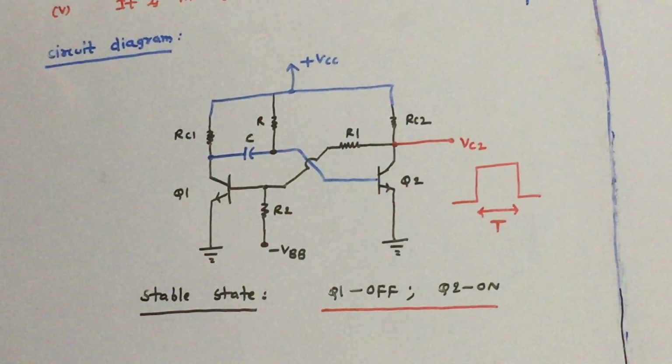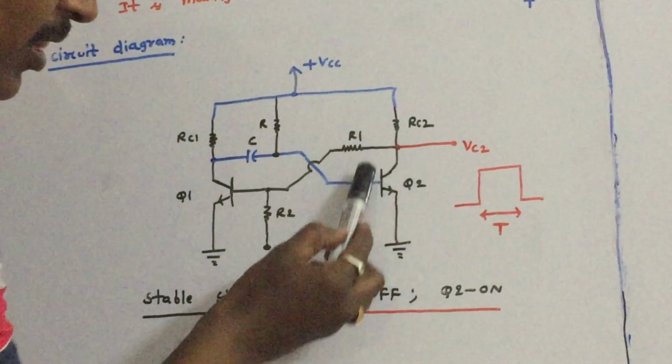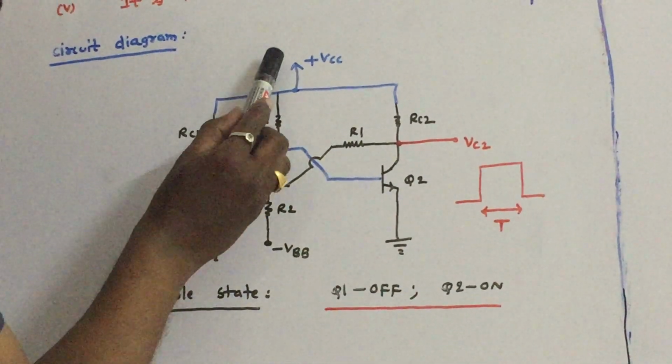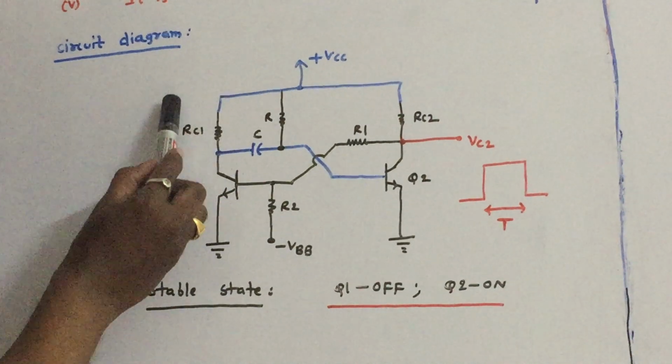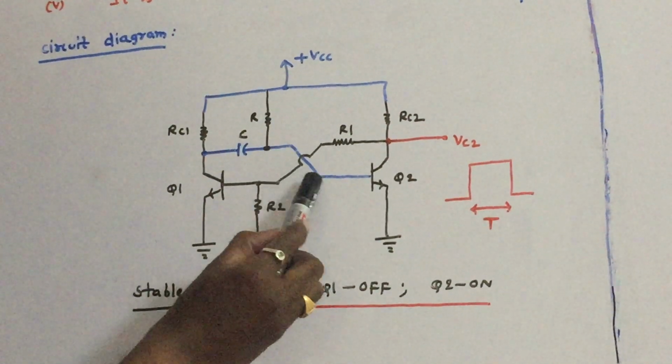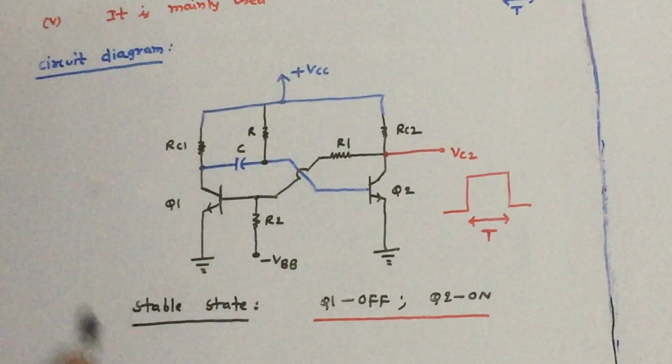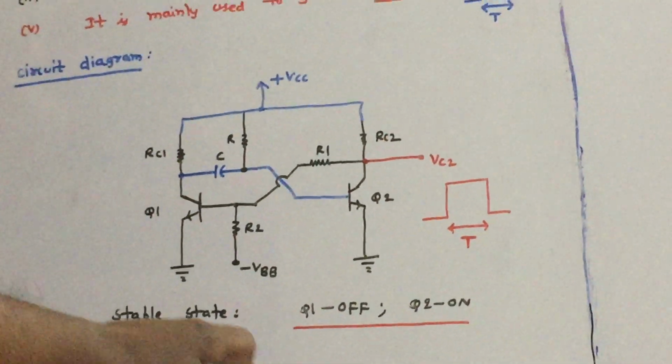on condition. So, similar to the astable multivibrator, when Q2 is in on condition, this capacitor C will charge from VCC through RC1, C, and through the on transistor Q2 to ground. So that is the next point you have to mention.